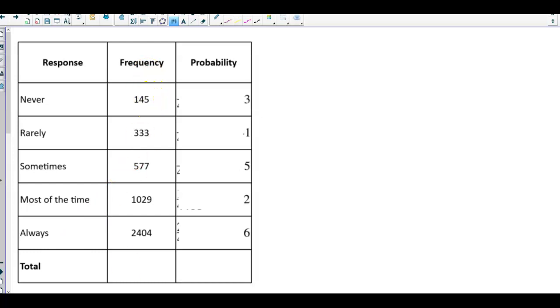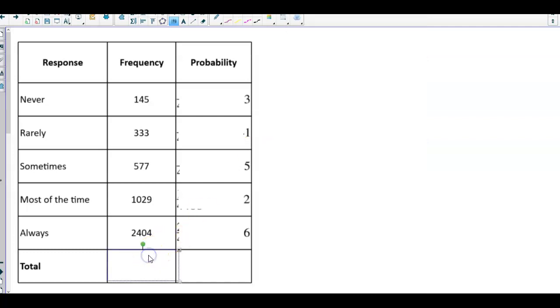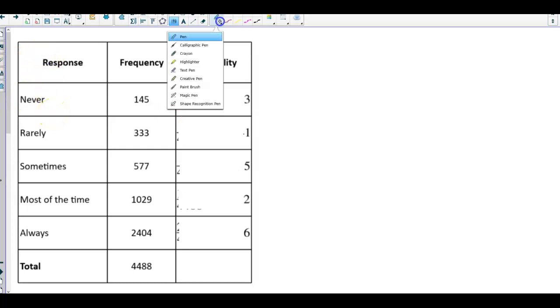So we're going to take 145 plus 333 plus 577 plus 1029 plus 2404, and that gives us a total of 4488. So there is our total. And now what we're going to do is find each probability of the particular response.